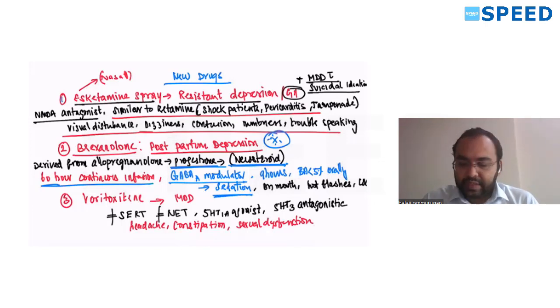Okay. And even dry mouth. 60-hour continuous infusion: brexanolone, for postpartum depression, a neurosteroid. Last one is vortioxetine.